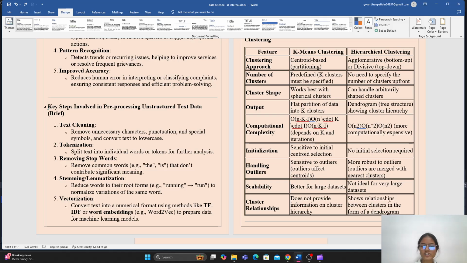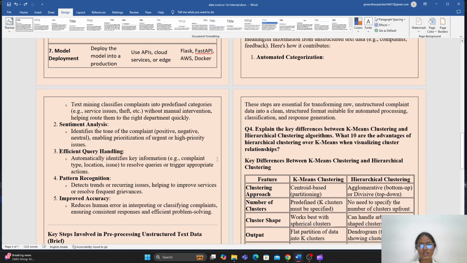After that, you have to perform vectorization. Vectorization converts text into a numerical format using methods like TF-IDF or word embeddings to prepare data for the machine learning tools. So these steps are essential for transforming raw unstructured complaint data into a clean structured format suitable for automated processing, classification and response generation.